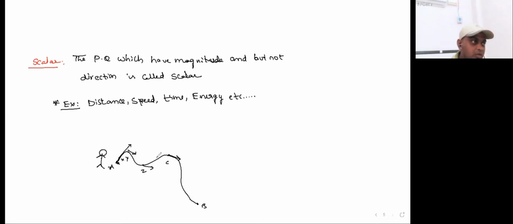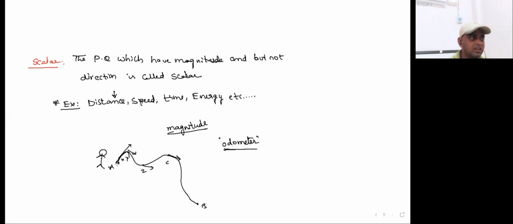But we are able to measure the distance by using an odometer. An odometer is a device which we use to find out the distance traveled. From point to point the direction changes, but we are able to find out the magnitude. Clear? So that's why I call distance a scalar. The actual length covered by an object is called distance, but during the journey of covering this distance, the object does not maintain a particular direction. That's why distance is a scalar quantity.